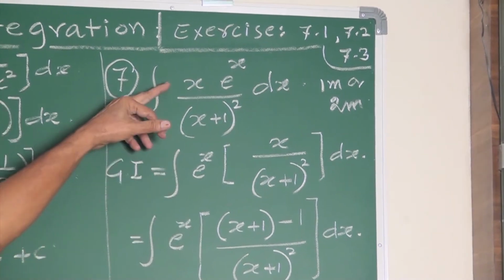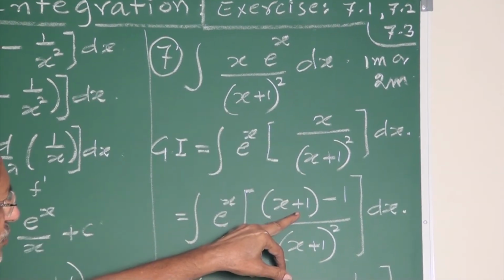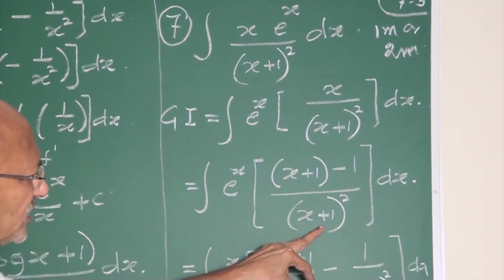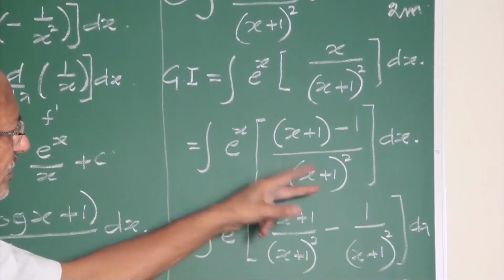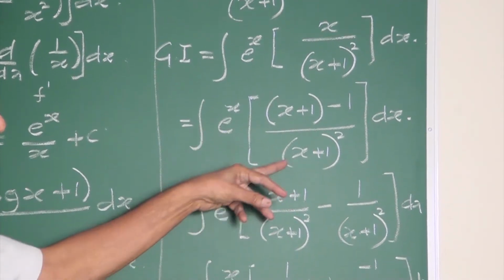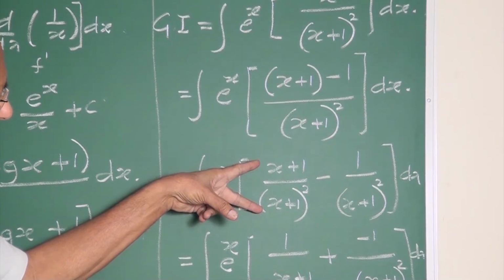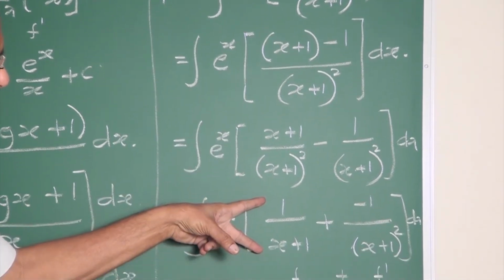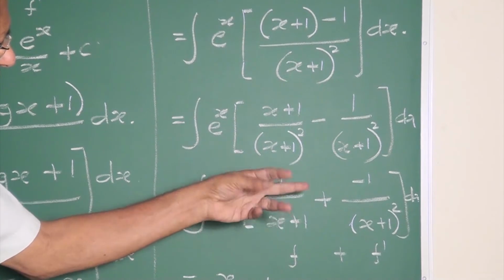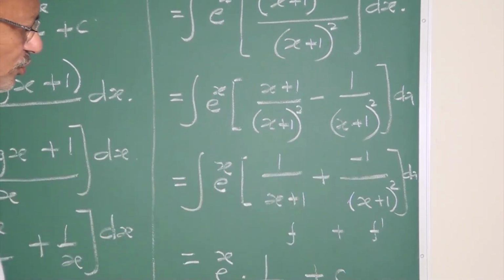Yes, e to the power x into x upon x plus 1 the whole square. Write this as x plus 1 minus 1 upon x plus 1 the whole square. Simplified, it is x plus 1 upon x plus 1 the whole square minus 1 upon x plus 1 the whole square. Cancellation of one term remains 1 upon x plus 1, and you write separately minus 1 upon x plus 1 the whole square.